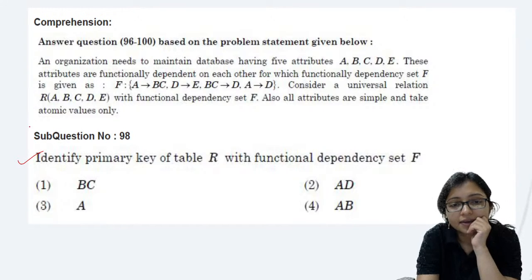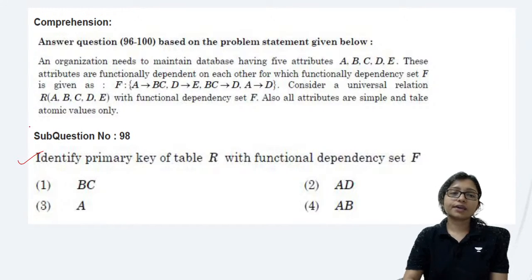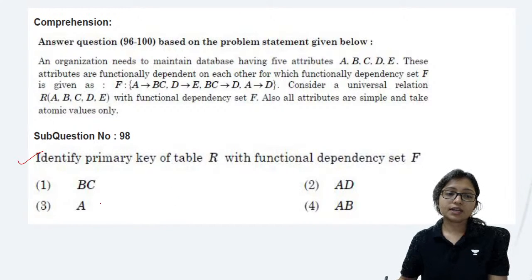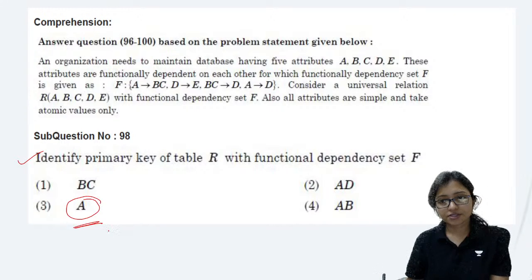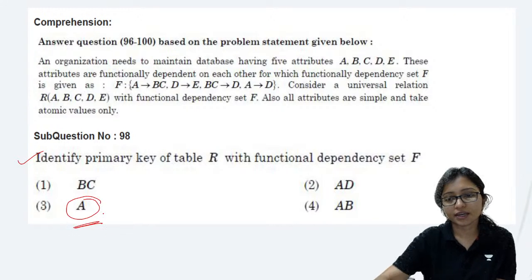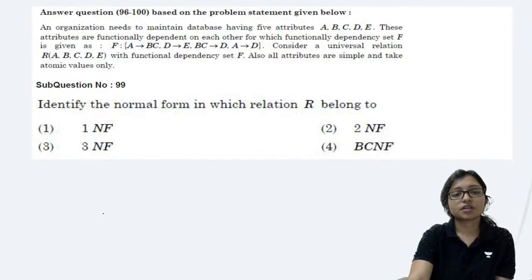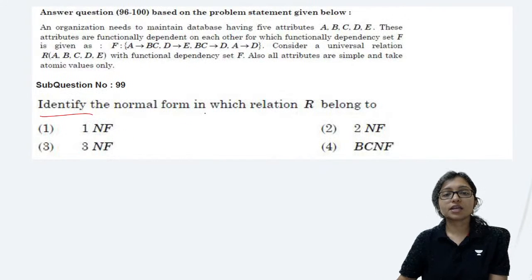Yes, which one is the primary key here? Definitely A will be the primary key. Yes, definitely A is the primary key here, right? Yes, option 3. Next one, identify the normal form.